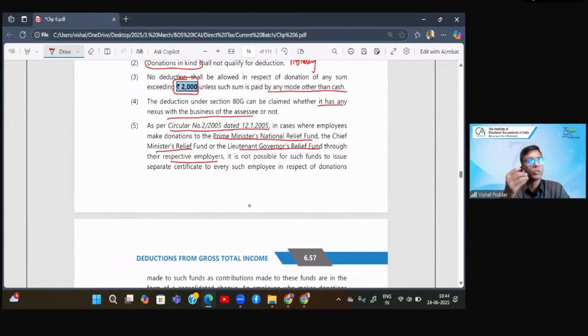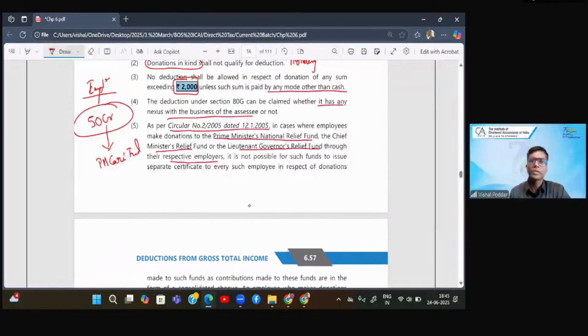Somebody wants to donate 5,000. So, what the government did for better administration was ask the employers to collect the donations of all the employees and give one lump sum amount to the government. Let us say there are 1,000 employees in this company. Some donated 100, some donated 500, some donated 50,000, some donated 10,000, and a total of 50 crore rupees was collected by the employer. The employer gave it to the PM CARES Fund, obviously stating that this is the donation by different employees.